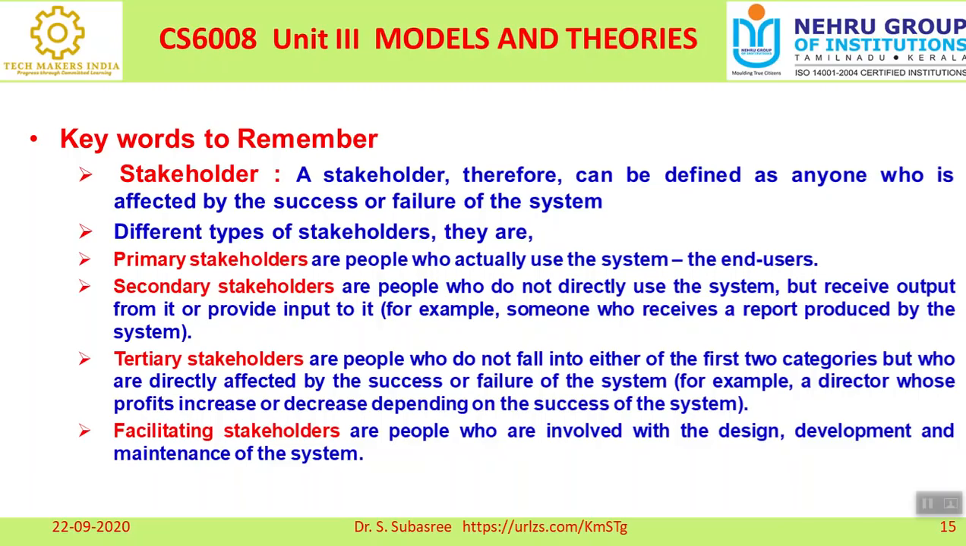And the last one is the facilitating stakeholder, who are involved in the design, development and maintenance of the system. They are the ones who give the idea and create the project, how to maintain it. If some modifications are there, then they will do all these things. These people are called facilitating stakeholders. So these are the four different types of stakeholders available in the organization.